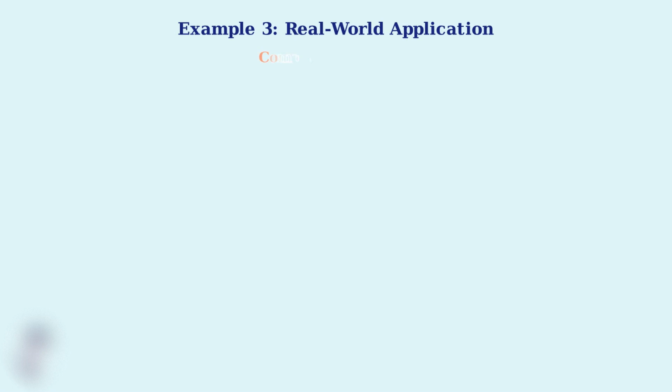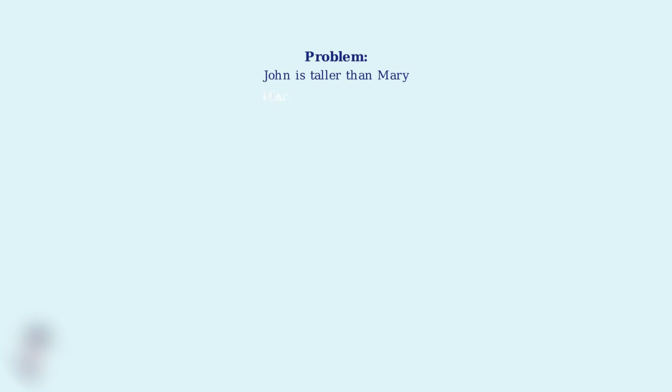Now for our third example, we'll explore a real-world application of the transitive property. This example will show you how mathematical reasoning applies to everyday situations. Here's our problem. John is taller than Mary, and Mary is taller than Peter. We need to determine who is the tallest person among the three.